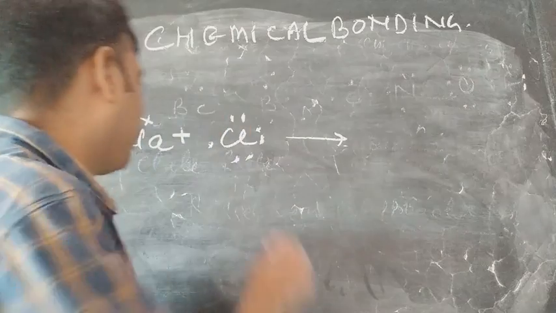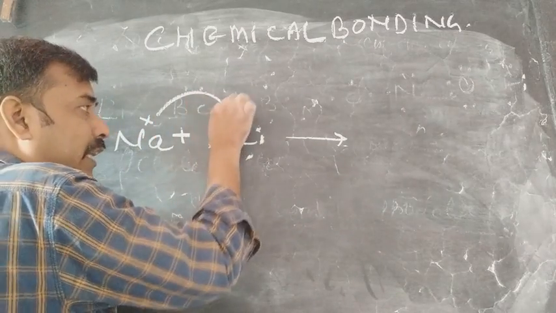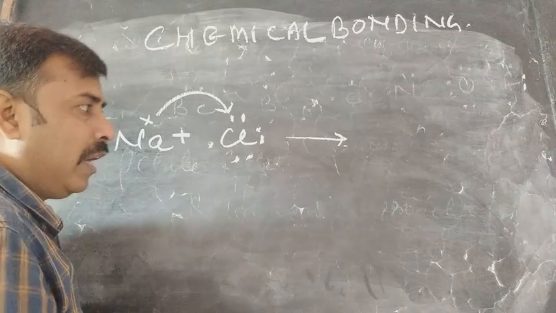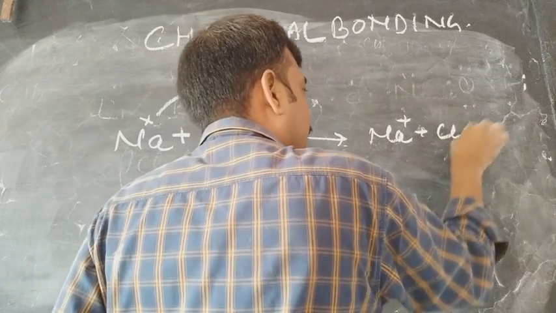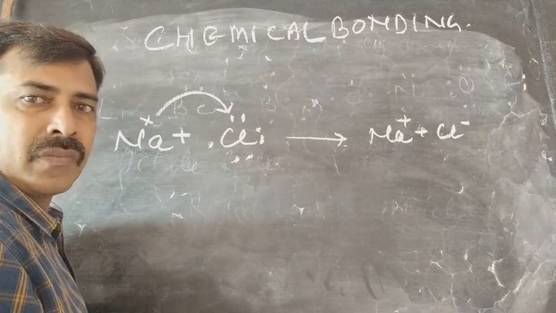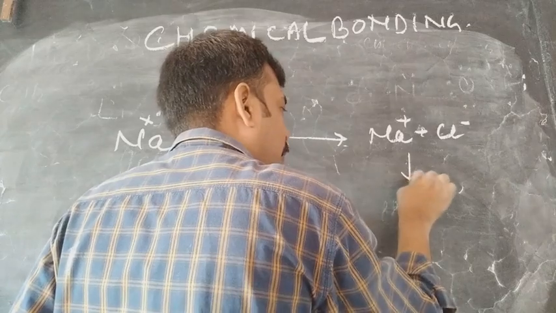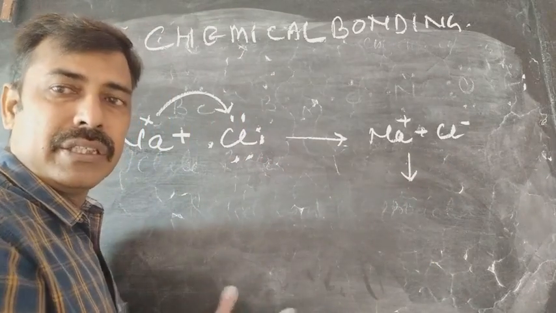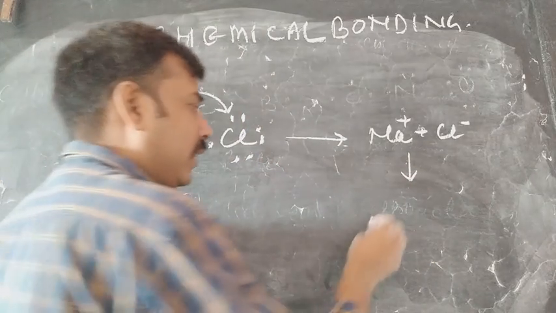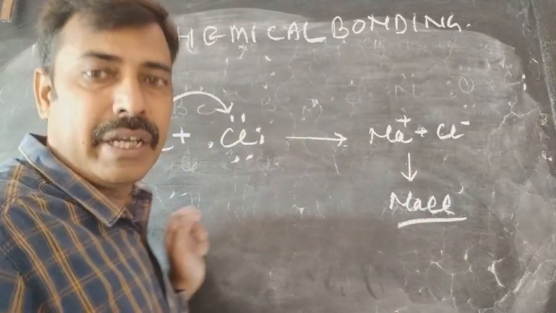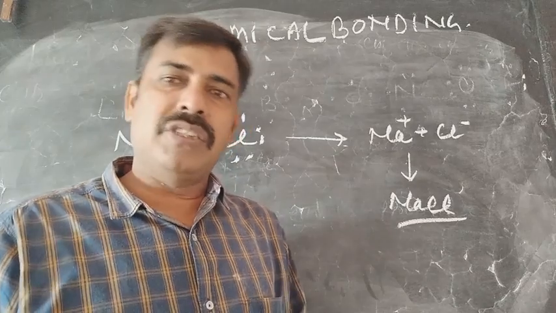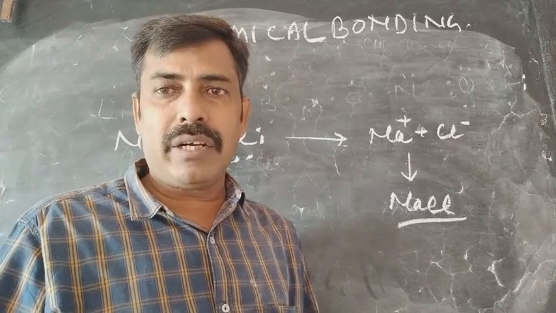In this condition what happens? The sodium donates the electron to the chlorine, and sodium gets a positive charge and chlorine gets a negative charge. These species having opposite charges are attracted to each other, and because of that attraction they combine with each other forming NaCl. Such a bond is called the electrostatic bond.